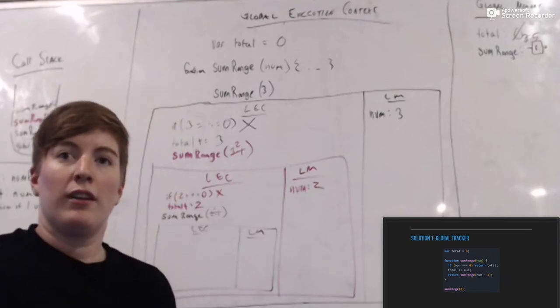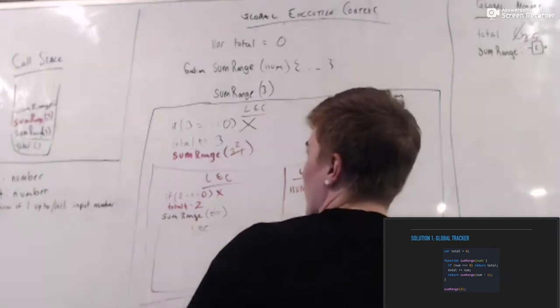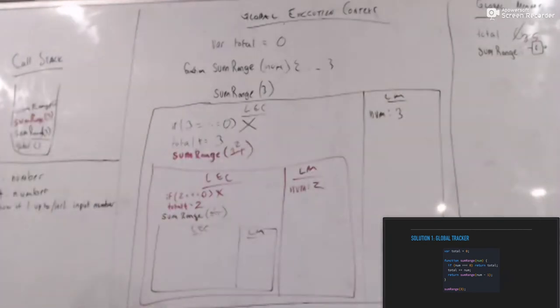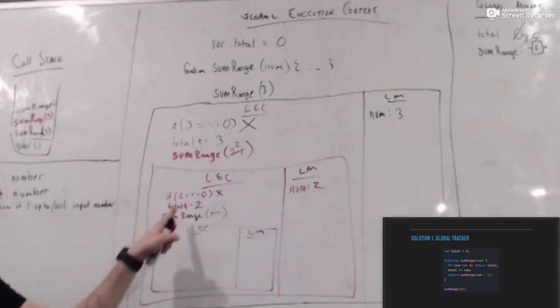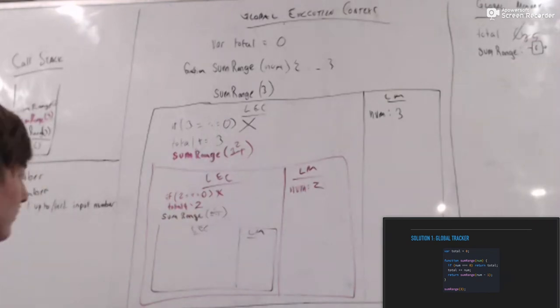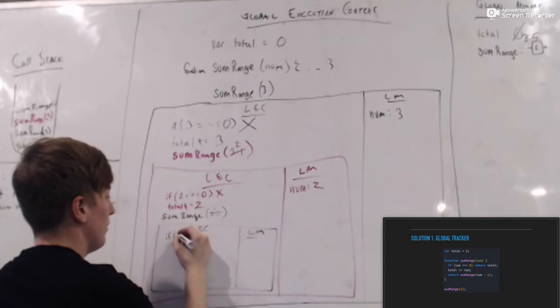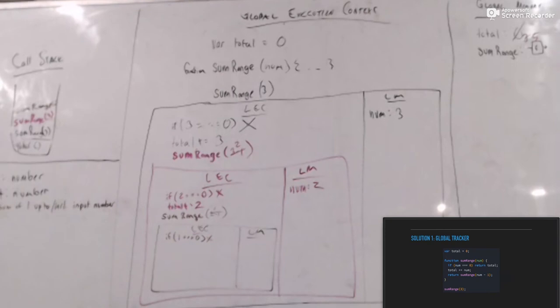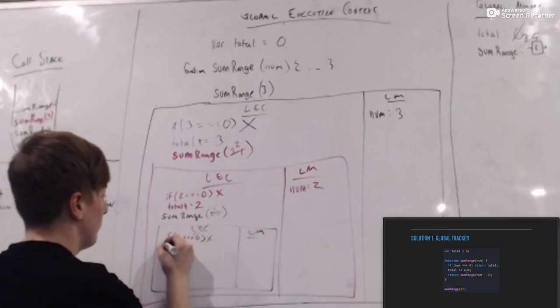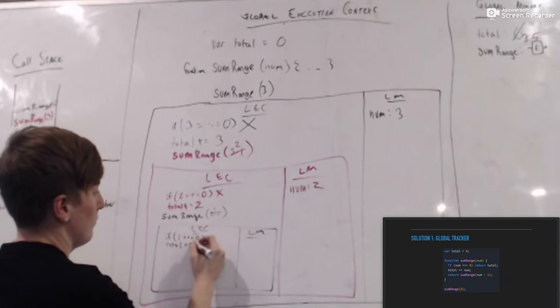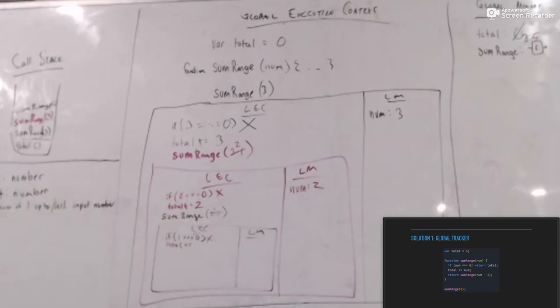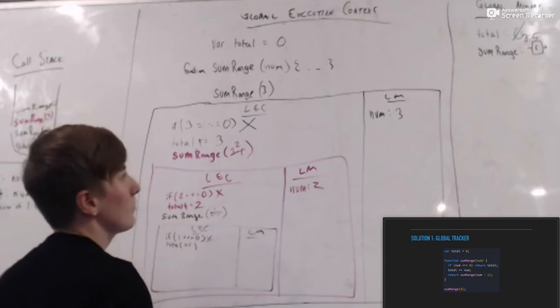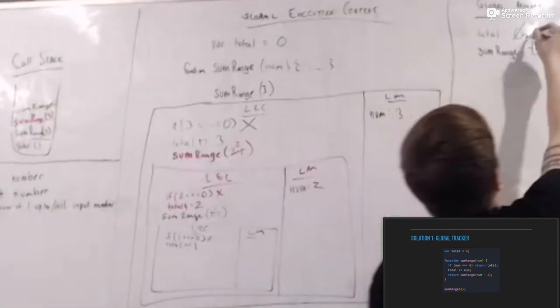All right, get more people involved in this. Sam. What are we going to do inside this sum range with the input of 1? What's the first thing we're going to do? Sum range with the input of 1. So we're checking to see if num, if 1 is equal to 0, and it's not. What are we doing if it's not? Total is something else. Yeah, 5. So now it's 6, right?